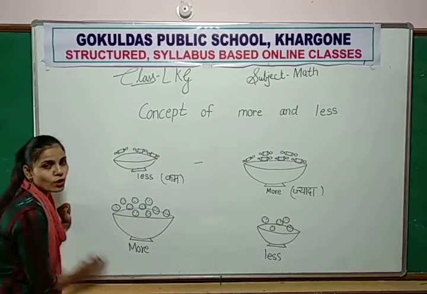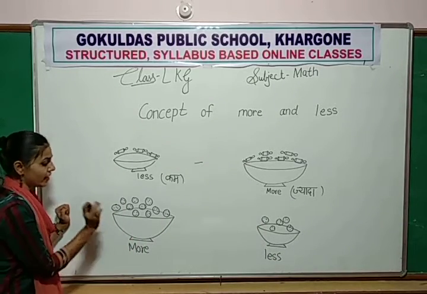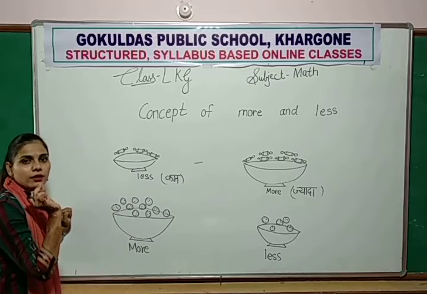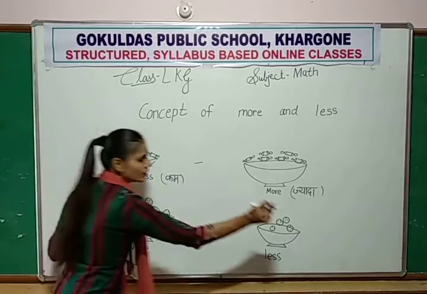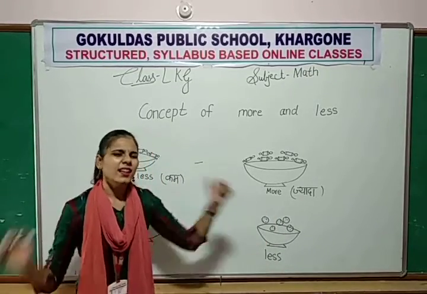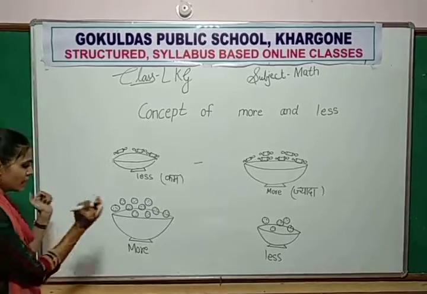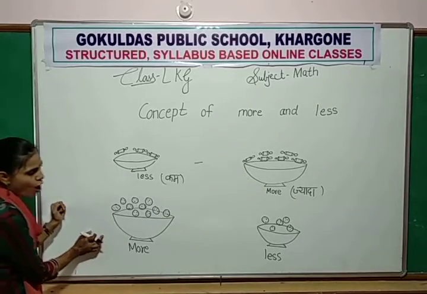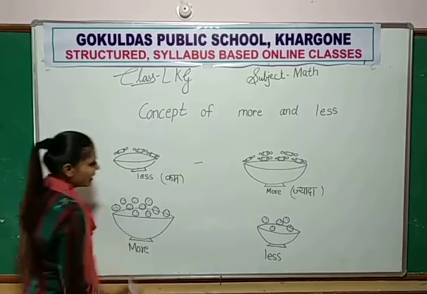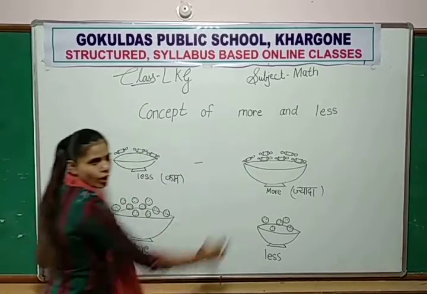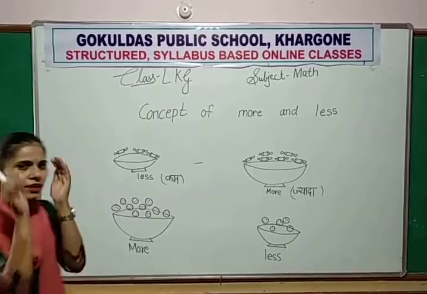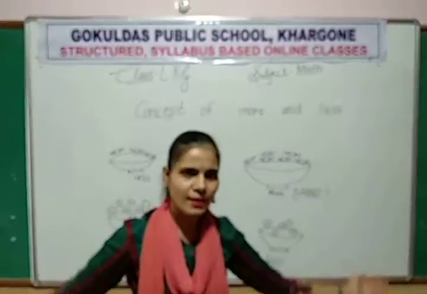Here more cookies. In this plate more cookies compared to this plate, and in this plate less cookies compared to this plate. So more, less, here less, more. So this is the concept of more and less, means कम ज़्यादा. Okay.